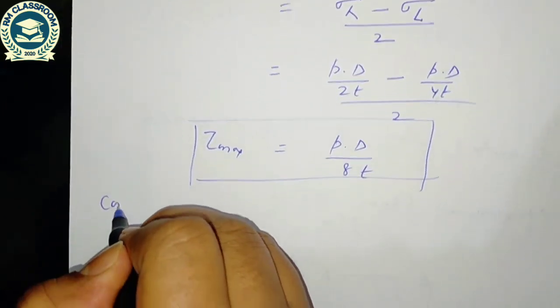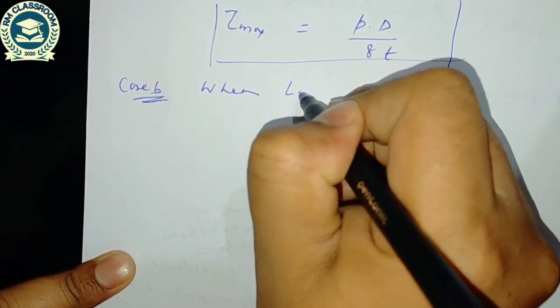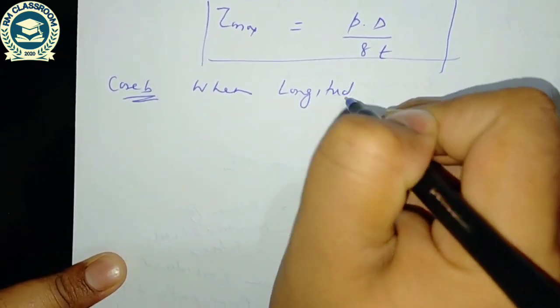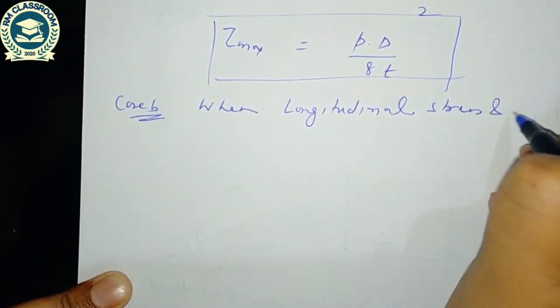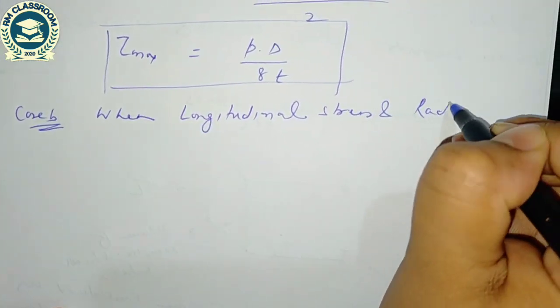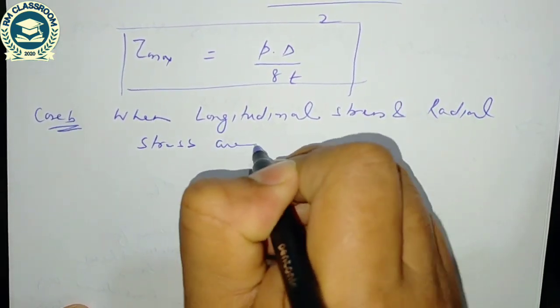Case second, or case B, when longitudinal stress and radial stress are considered.